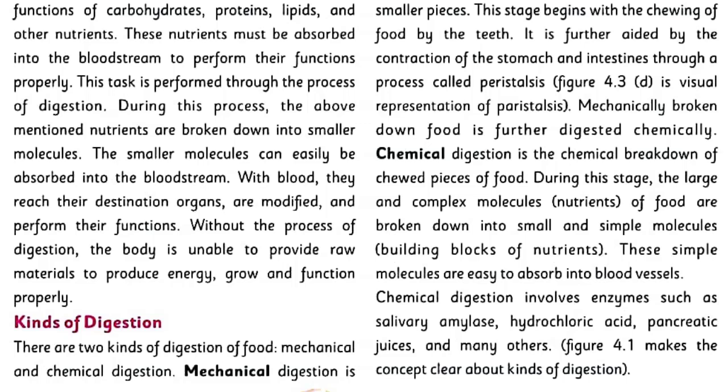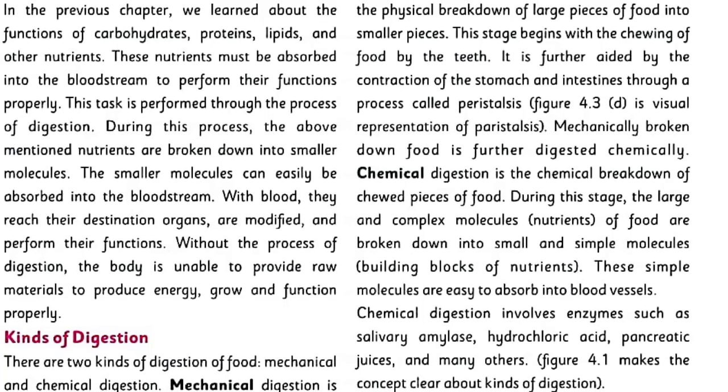Kinds of digestion. There are two kinds of digestion of food: mechanical and chemical digestion. Mechanical digestion is the physical breakdown of large pieces of food into smaller pieces. This stage begins with the chewing of food by the teeth. It is further aided by the contraction of the stomach and intestines through a process called peristalsis. This is a visual representation of peristalsis.